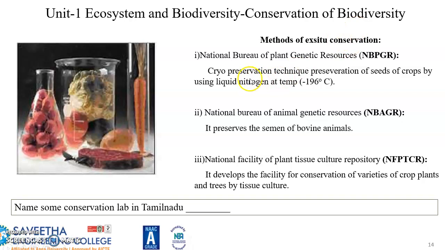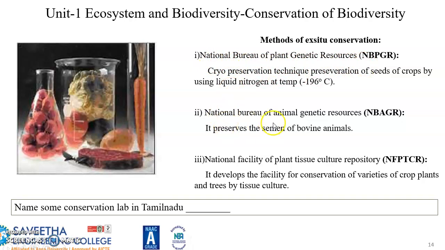So they are preserved at a cryogenic level, like minus 196 degrees Celsius in liquid nitrogen. This cryopreservation technique, preservation of seeds of crops using liquid nitrogen at minus 196 degrees Celsius, is done in the National Bureau of Plant Genetic Resources.